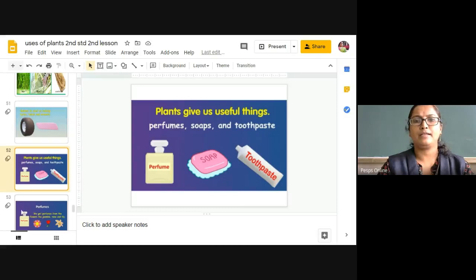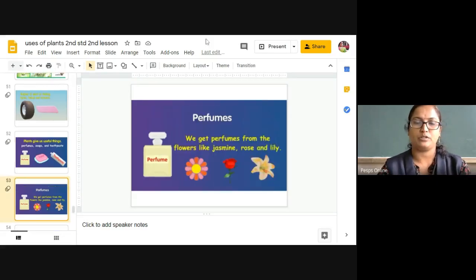Next, plants give us useful things like perfumes, soaps and toothpaste. First we will study about the perfumes. Perfumes we are going to get mainly from the flowers which have a good fragrance, for example jasmine, rose, lily, and from sandalwood also we are going to prepare the perfume.